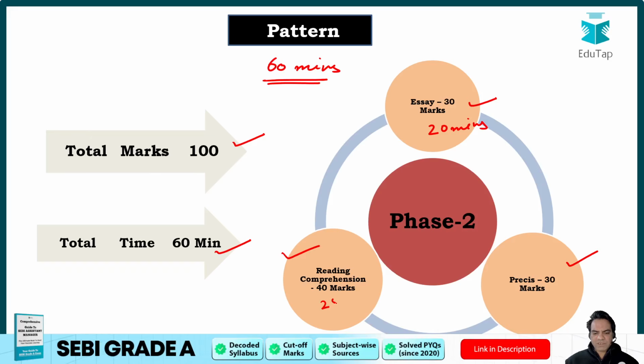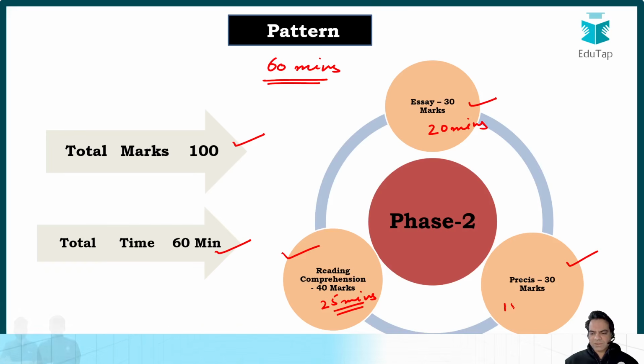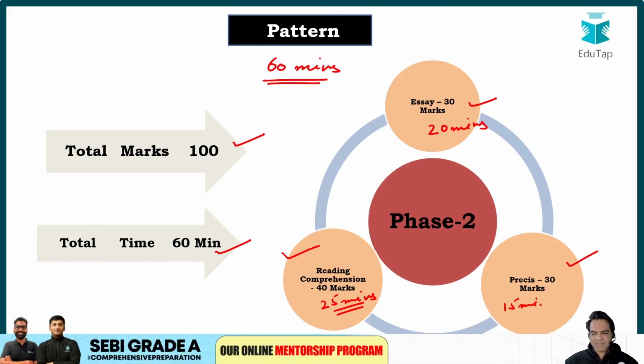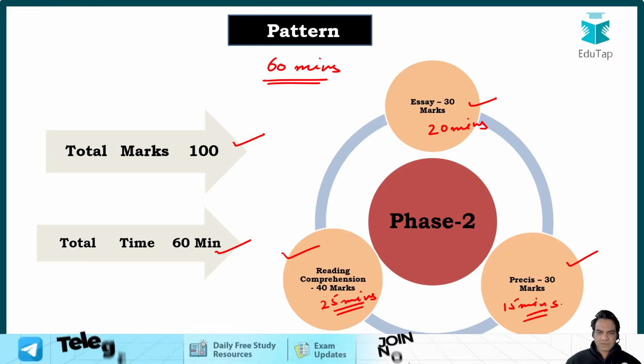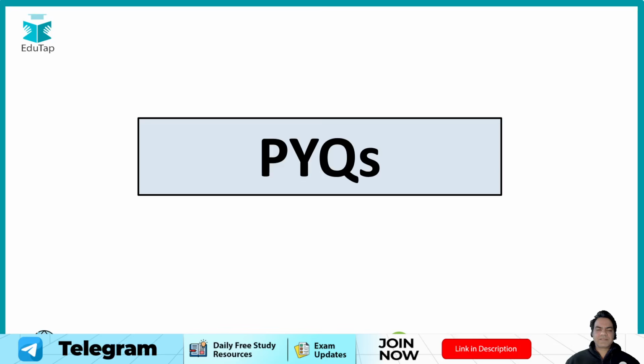For reading comprehension, you have to read the passage and then write 5 answers. So there will be 5 questions and you'll be answering 5 questions. So this takes 25 minutes. And Precis should take only 15 minutes, wherein you take 5 minutes to read the passage and then 10 minutes to create your Precis. So that is the ideal breakup of your questions and the time management of your different questions. Now, let's understand the previous year question so that you get to understand what kind of questions are